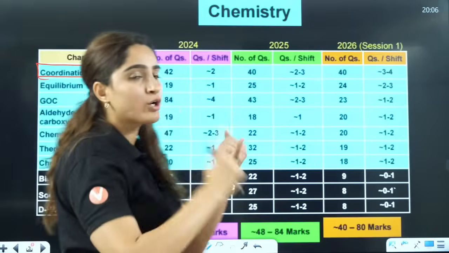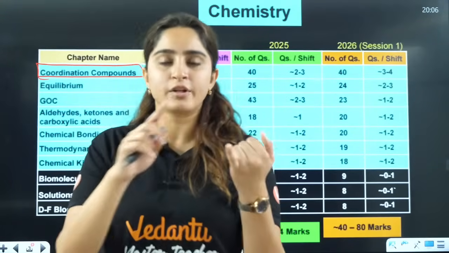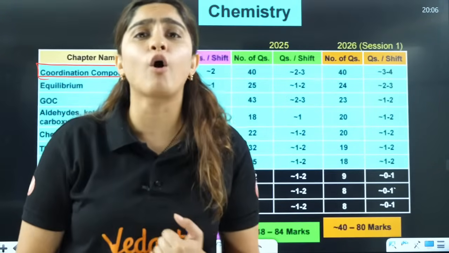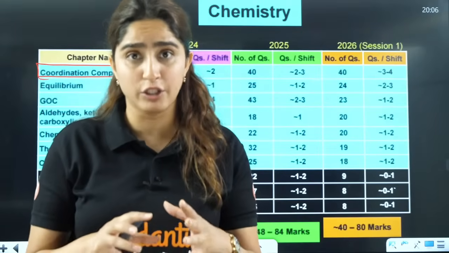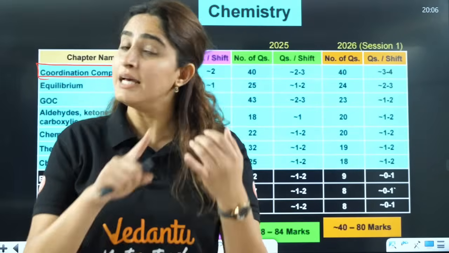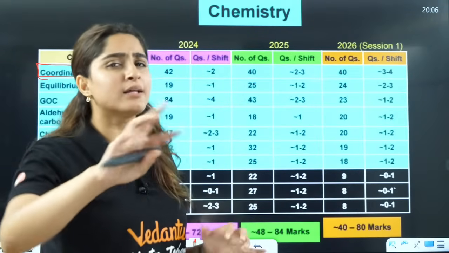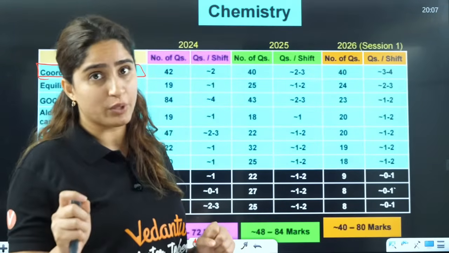You cannot afford to skip coordination chemistry and chemical bonding. The topics from coordination chemistry are VBT theory, how to find the magnetic moment, how to find the geometry, and another important topic is CFT theory.